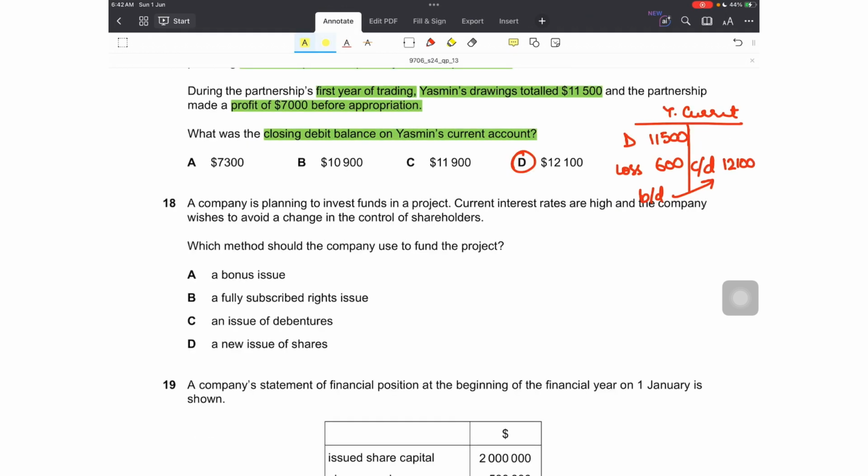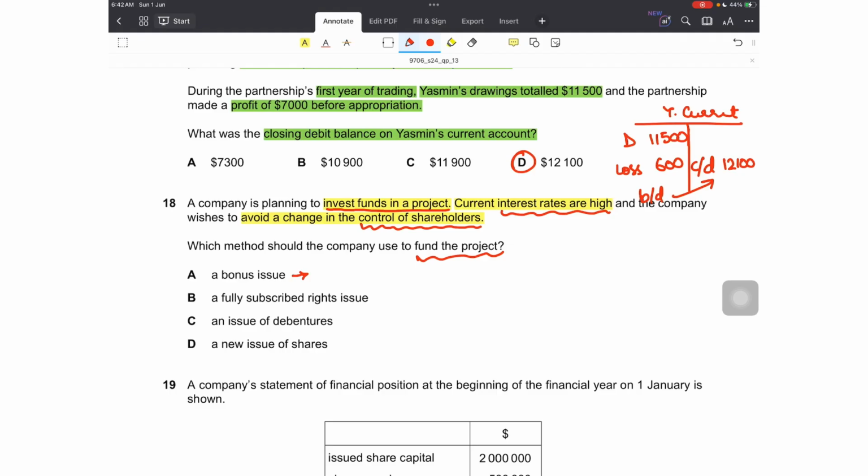Number 18. The question says a company is planning to invest funds in a project. Further, it says that the current interest rates are high and the company wishes to avoid a change in the control of shareholders. So it is looking for finance because it wants to invest in a project, and there are two conditions: that interest rates are high at the moment and they have to finance this project, but they are not willing to lose control of the shareholders. So which type of finance should they use to fund the project? This is the question. Option A is a bonus issue.